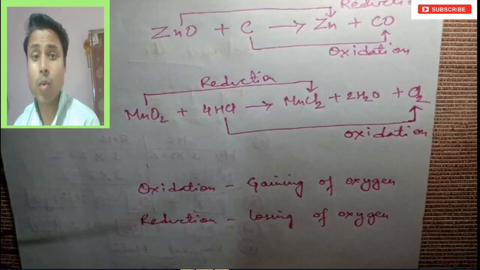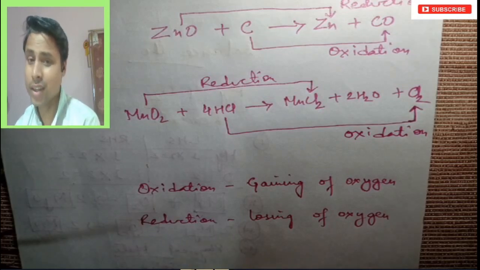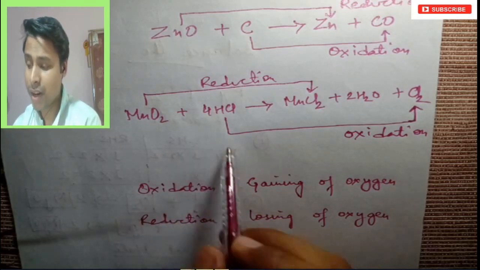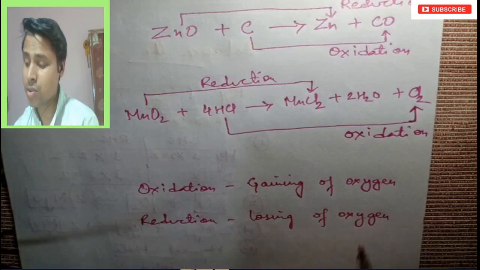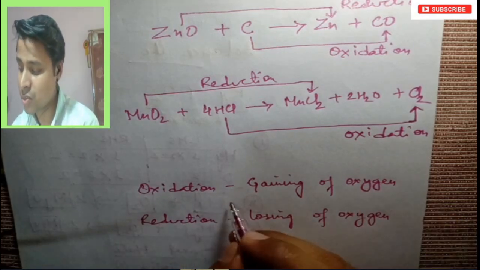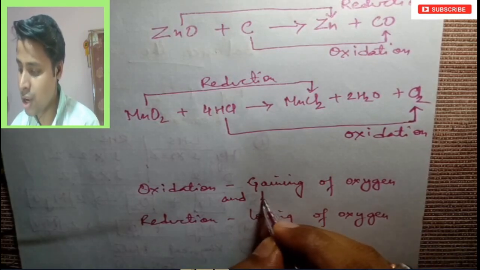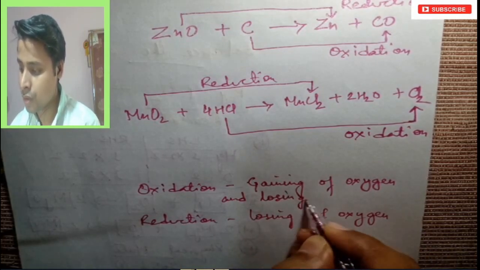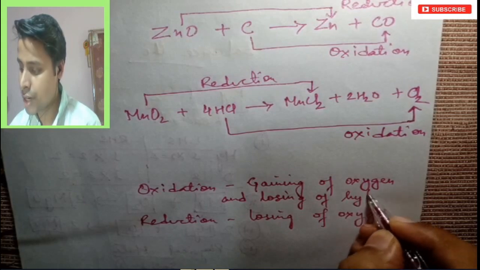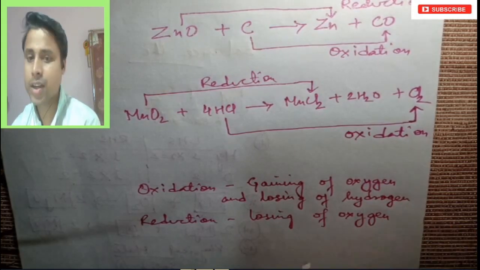So what is happening in this? Another twist came: removing or losing of hydrogen is also known as oxidation. So we can say oxidation is the process where gaining of oxygen and losing of hydrogen is taking place.